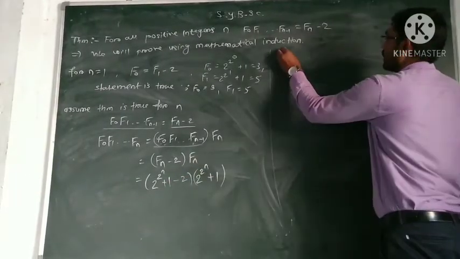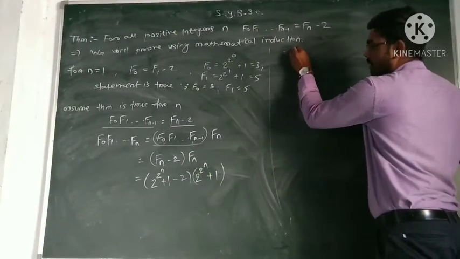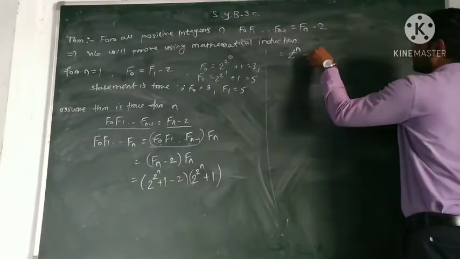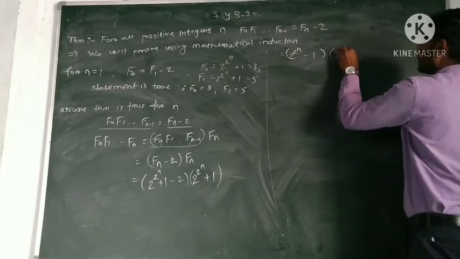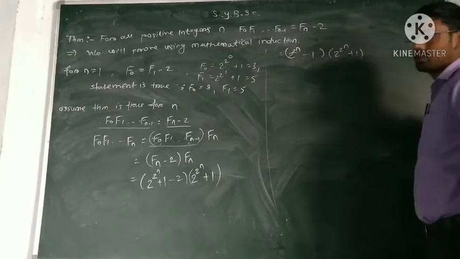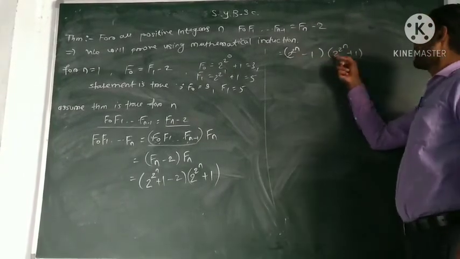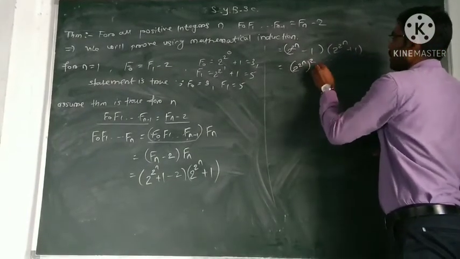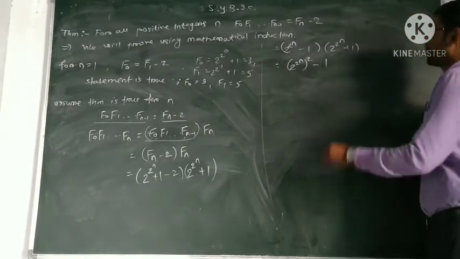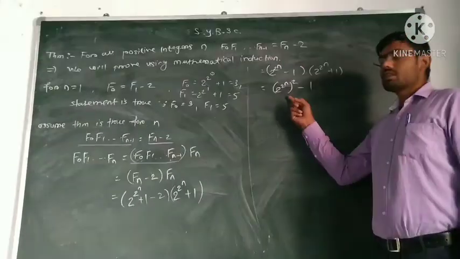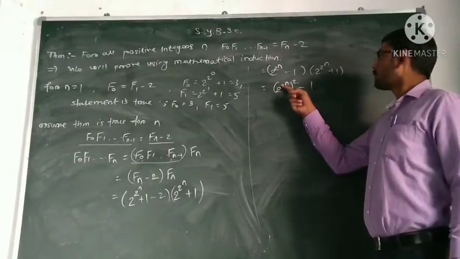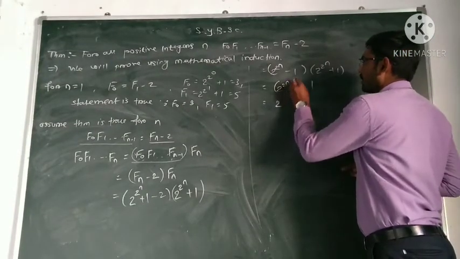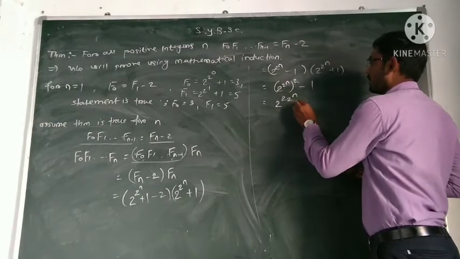So this product is equal to 2 raised to power n minus 1, into 2 raised to power n plus 1. Again, a minus b times a plus b is a square minus b square. So 2 raised to power n, whole square, minus 1 square, which is 1. This is nothing but 2 raised to power 2 times 2 raised to power n minus 1.